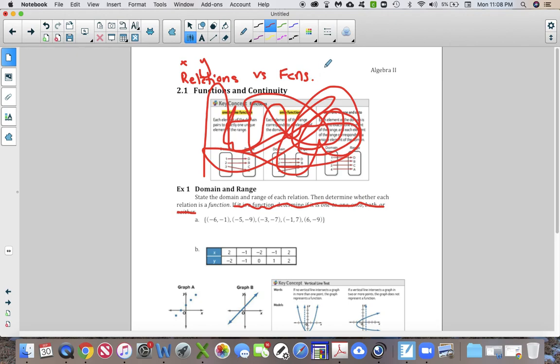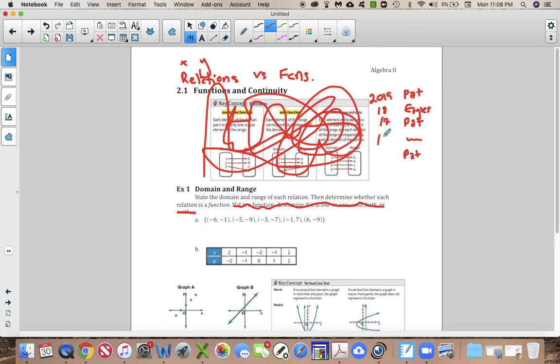Okay, functions. I remember talking about functions with you guys, and we talked about how, like, Super Bowl winners, you can have the Patriots, which won the Super Bowl in like 3 out of the last 5 Super Bowls. Okay, so the Patriots. And then we had like the Eagles won this one. And then somebody else won this one. I'm not really sure. But we had 2019, 18, 17, 16, 15, okay? And we had each one of those winning.